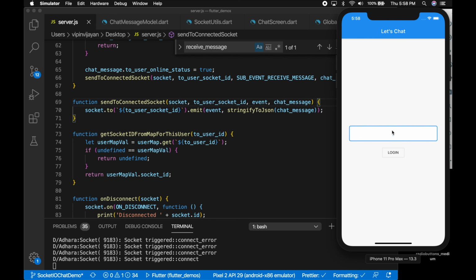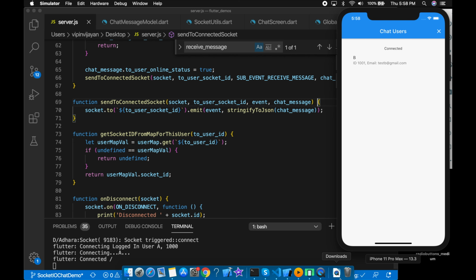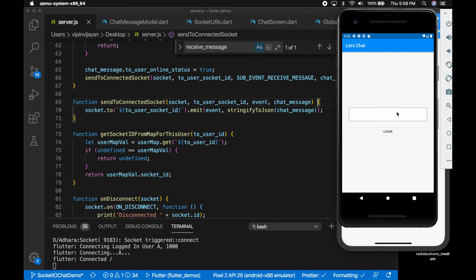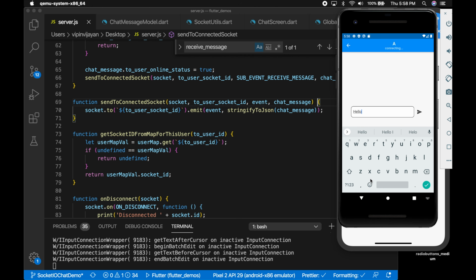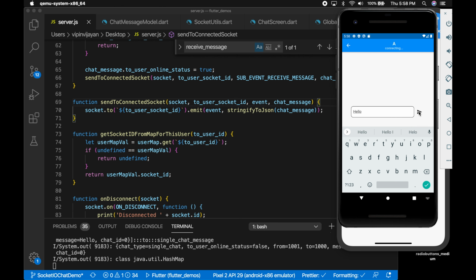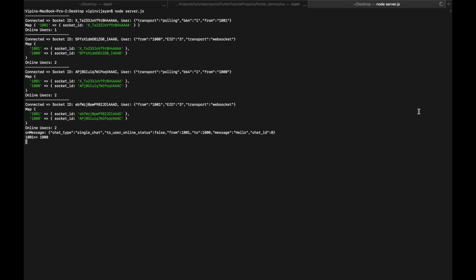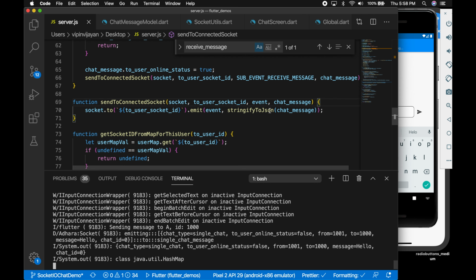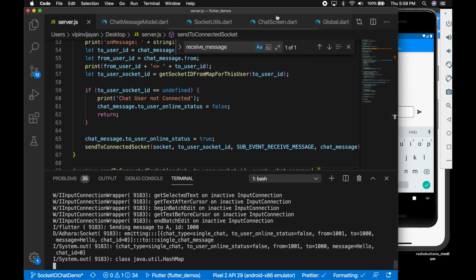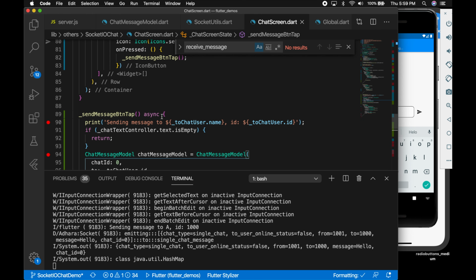Now let's log in from the app. Log in with A. Okay, now let's go to Android. Log in with B. Okay, connected. Okay, you can see online users too. Now let's try to send a message. Okay, the values are there. All right. Okay, and in the Flutter log you can see the values.